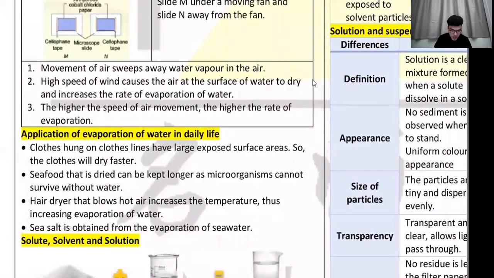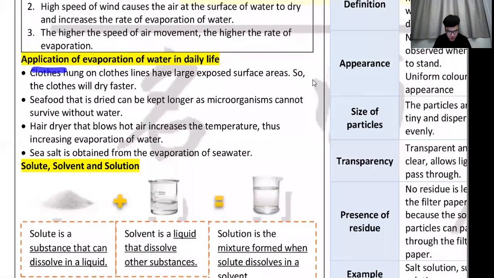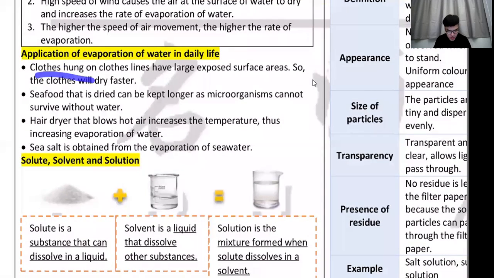All right, so application of evaporation of water. Where do we use it? We hang our clothes on a clothesline. You dry your seafood, your ikan bilis, and your hair dryer, and of course your sea salt is obtained by evaporation as well. All right, simple.